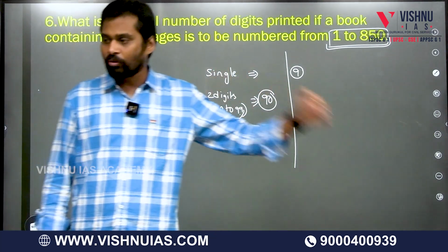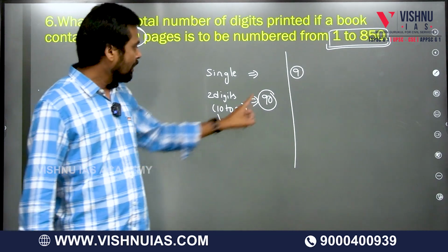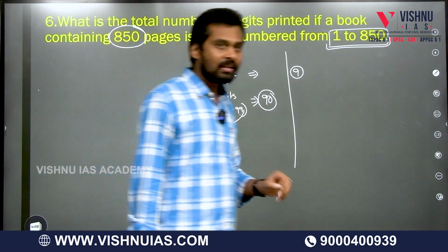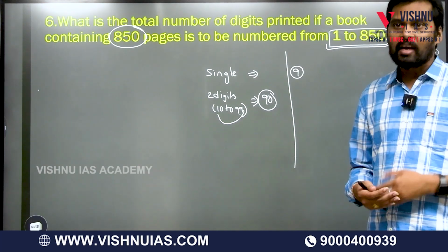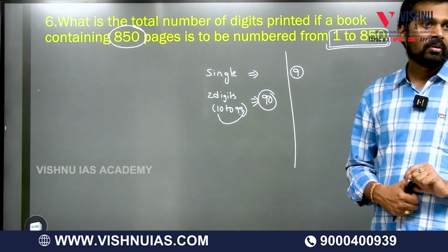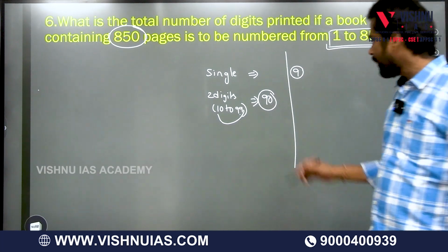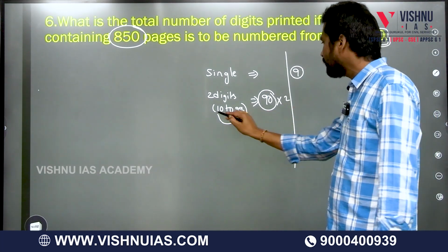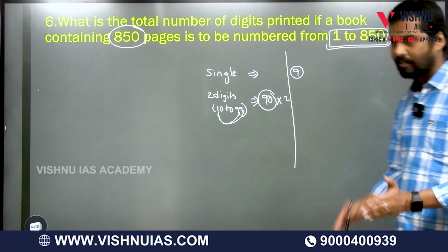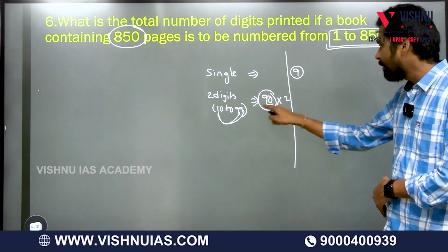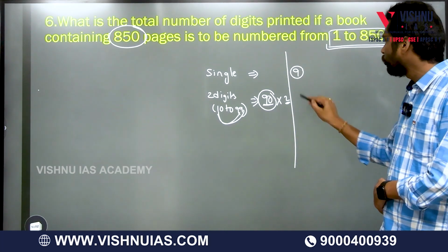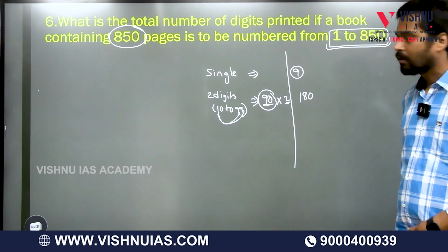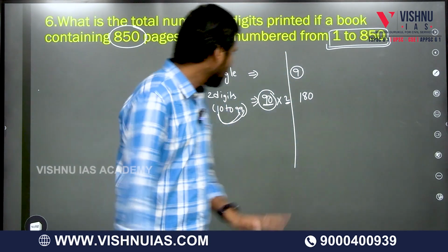Starting from 10 to 99, 90 numbers are there. And next, every number has how many digits? We are counting the digits, right? 2 digit numbers only, right? So in these 10 to 99, how many digits are we using? 90 numbers are there. Each number has 2 digits. 90 into 2 is 180. Is it clear? Next, 3 digit numbers.